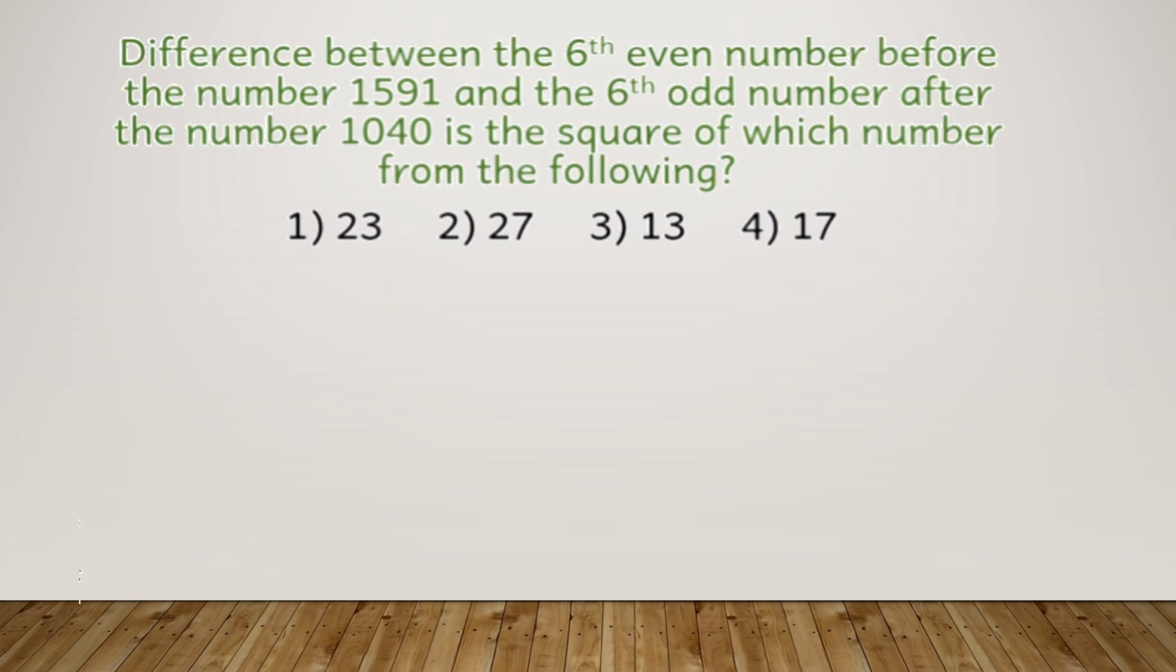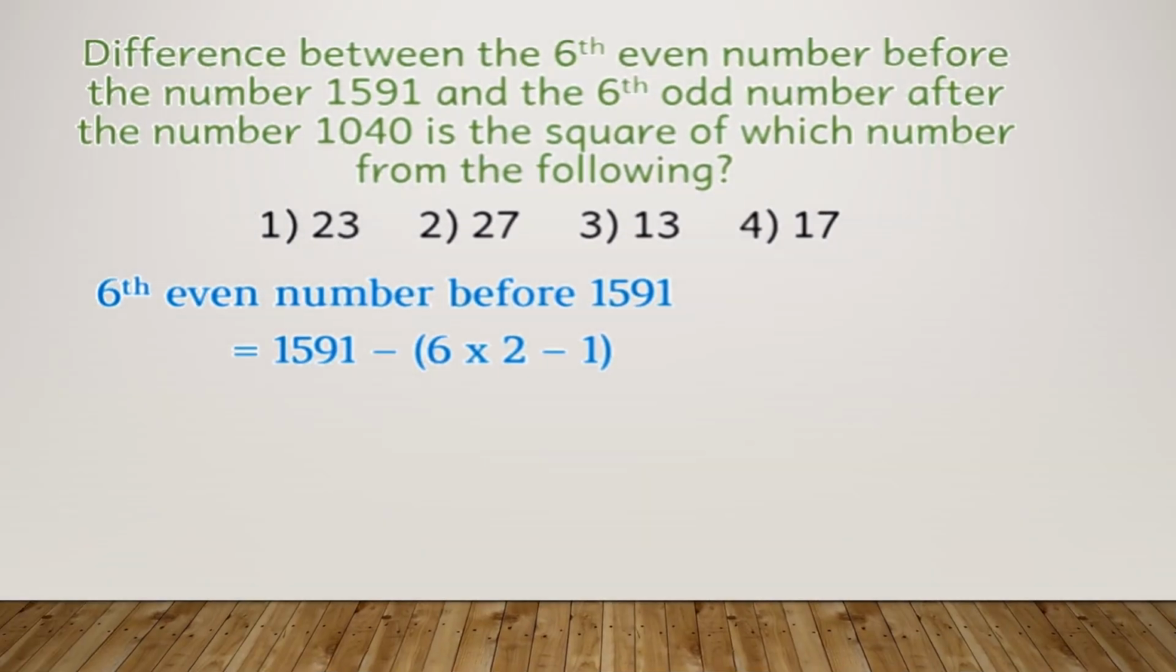So let's get started. The sixth even number, first we will find out the even number and the sixth odd number after the two numbers which are mentioned to us in the question. Then we will find out the difference. The sixth even number before 1591 will be 1591 minus 6 into 2 minus 1.